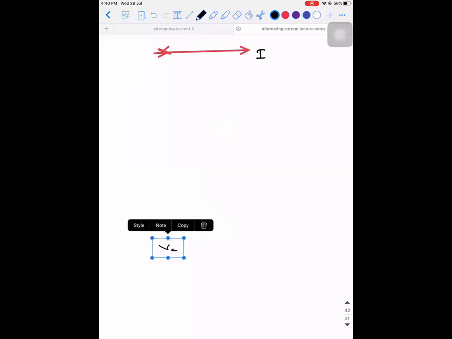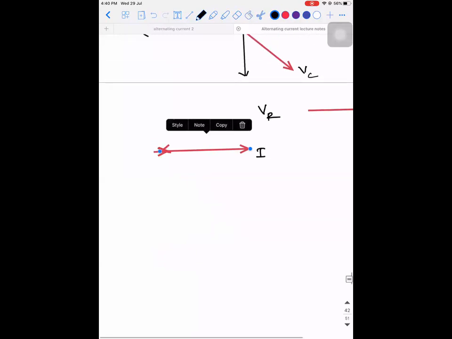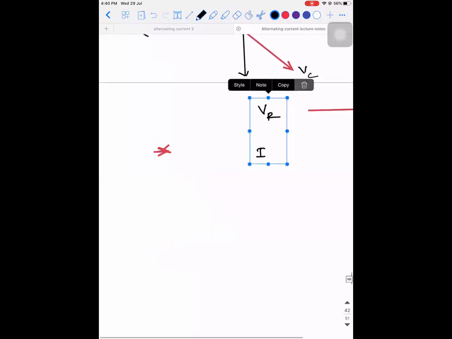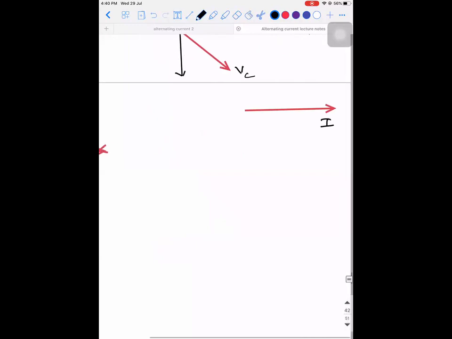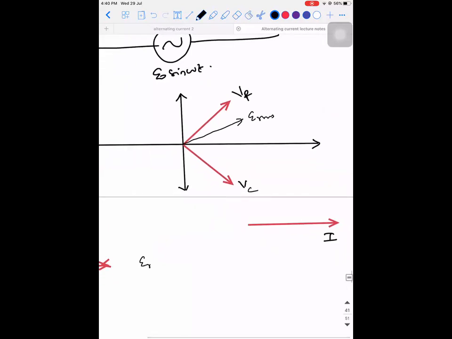Now tell me, what will be the value of ERMS? This is very simple. ERMS will be equal to the root of VR square plus VC square.